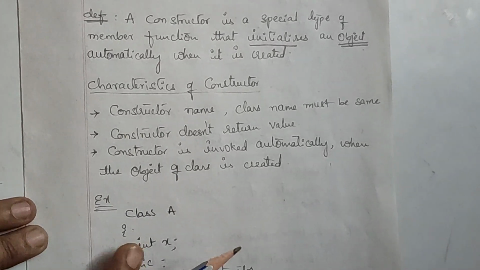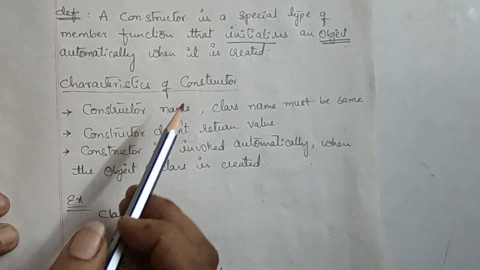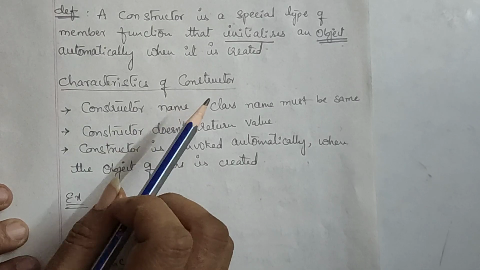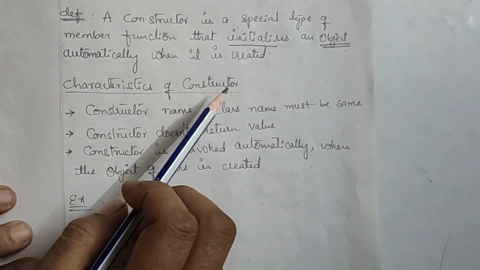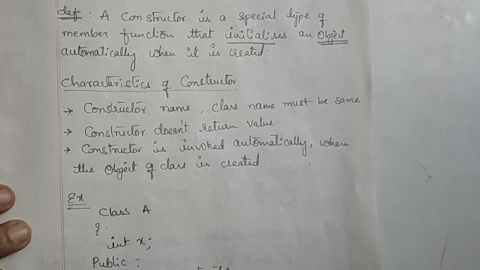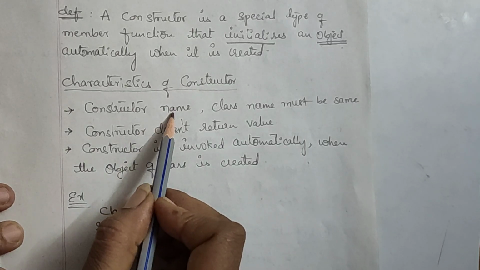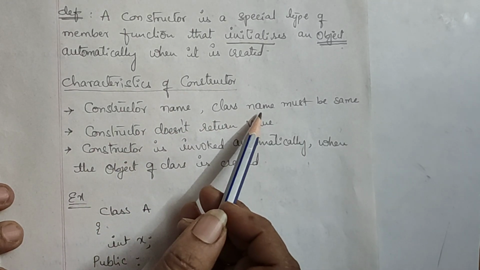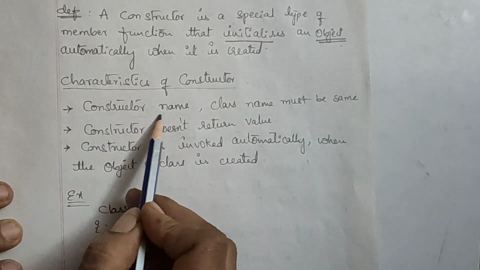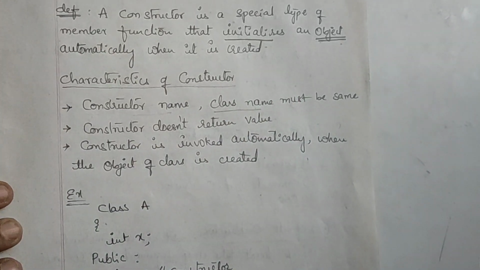Okay, now there are certain qualities, certain characteristics of constructors. What are they? The first thing is, I told you that a constructor is just like a member function. Now, that function's name and the class name must be the same. So I can say the name of the constructor and the class name must be the same.